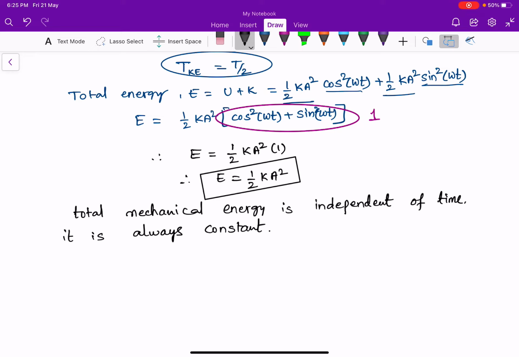We have concluded that potential energy is a periodic function with time period T by 2, and kinetic energy is also a periodic function with time period T by 2. But the total mechanical energy is always constant irrespective of the time. It is always constant.